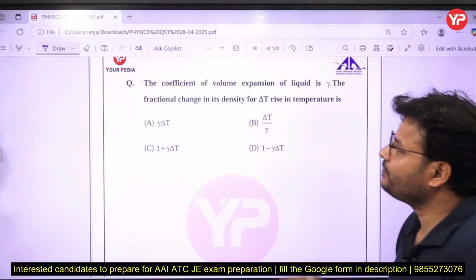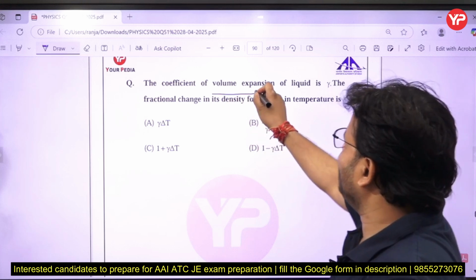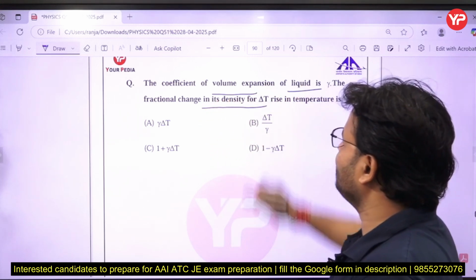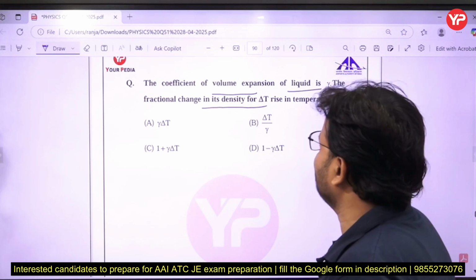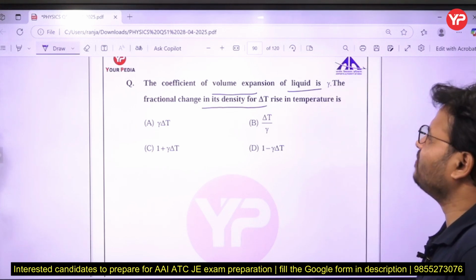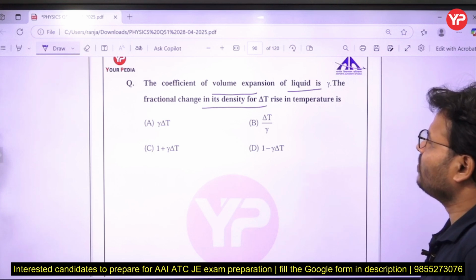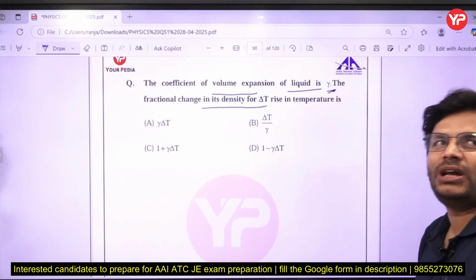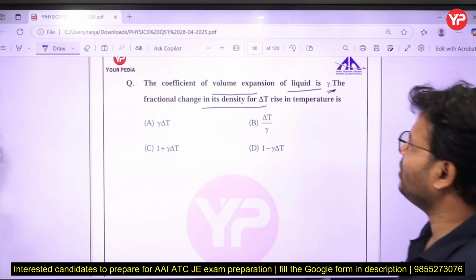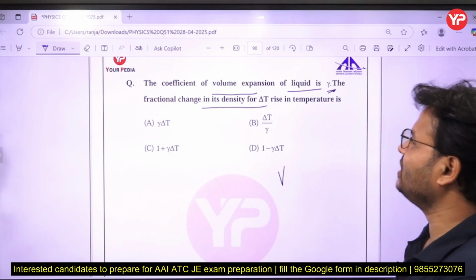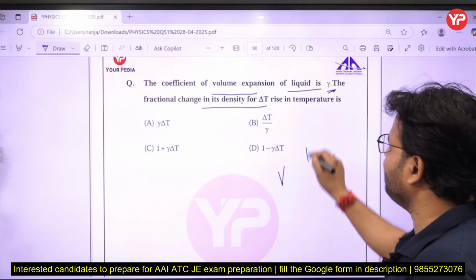What is the next question? The coefficient of volume expansion of a liquid is gamma. The fractional change in density, for a rise in temperature delta T, is what? Sometimes it is going to be alpha, sometimes gamma. The coefficient of volume expansion is gamma. The fractional change in density is given by gamma delta T.